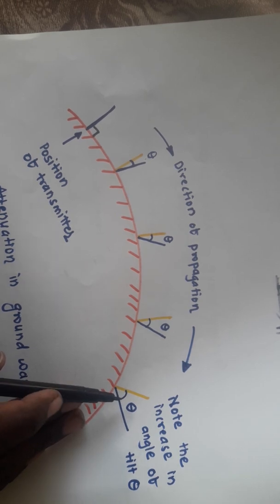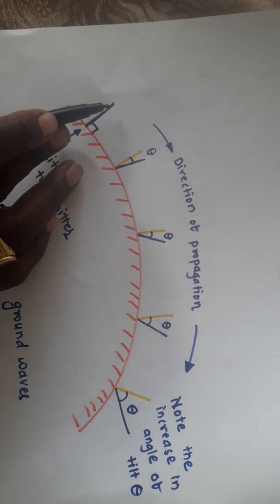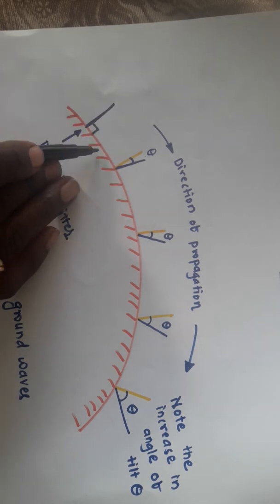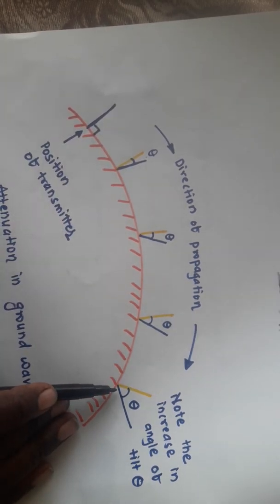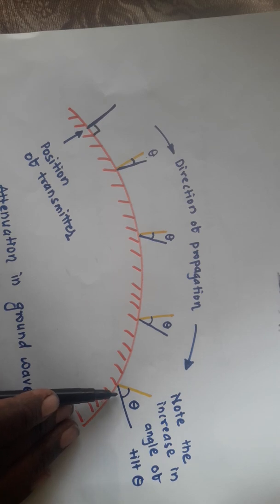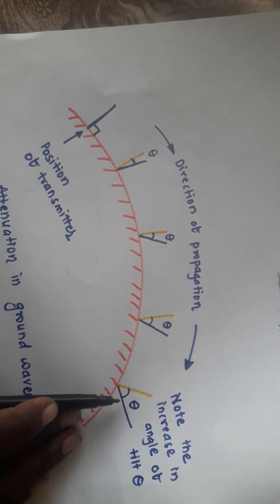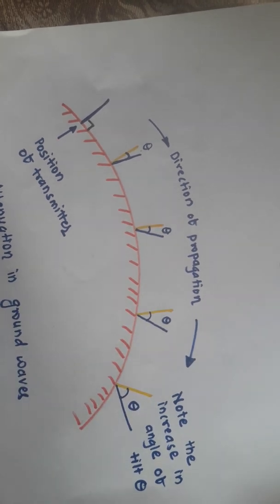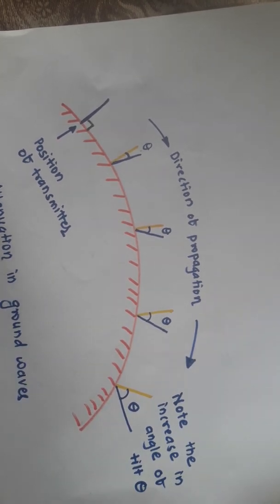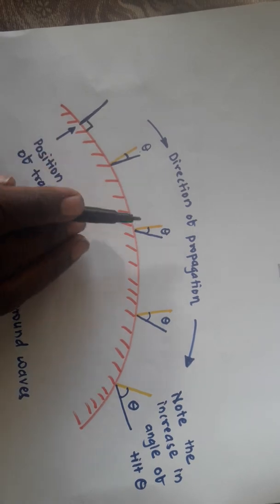Here the electric field is perpendicular to the earth surface, but here, because of the increase in the angle theta, the electric field becomes exactly present in the horizontal plane. So eventually the wave lies down and dies. That's why signal loss takes place if the distance between the transmitter and the receiver is too large, because of this tilt angle.